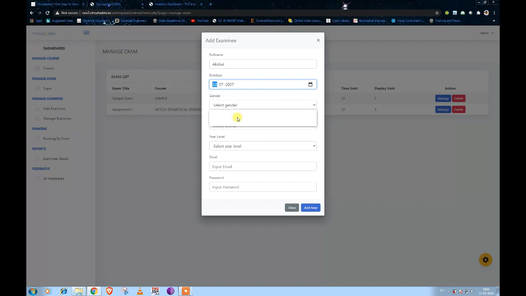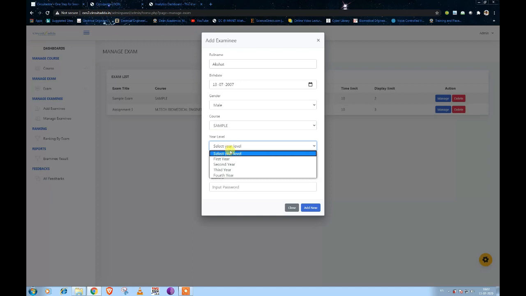Okay, and then the gender will be male, and then the course for which you want the student to be registered. So I am registering the student for the sample course. Then which year he is: first year, second year, third year, final year. Mostly it is for BTech students. So if you are using the system for school, then by default select the first year, and then a mail ID. You can place any mail ID.